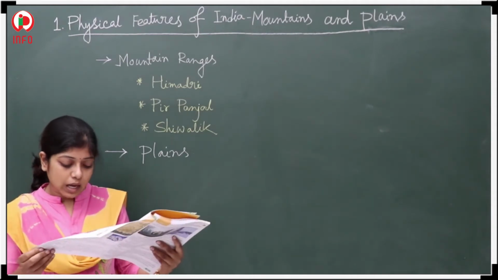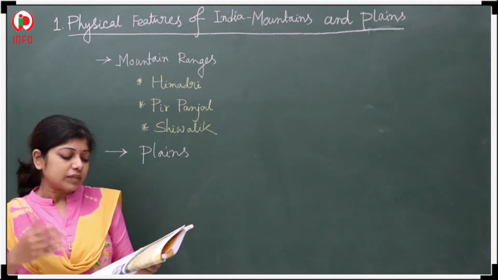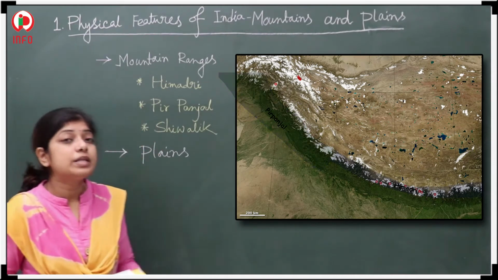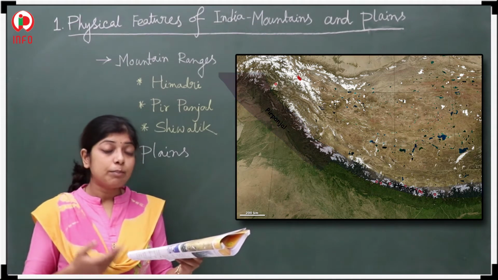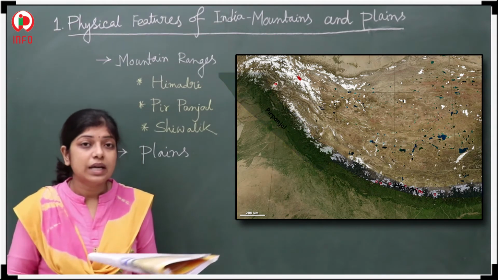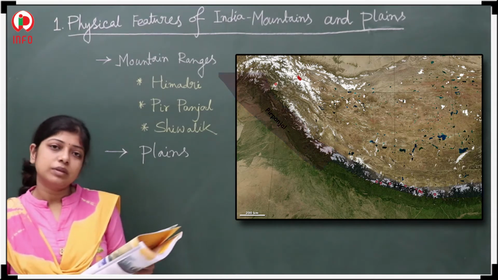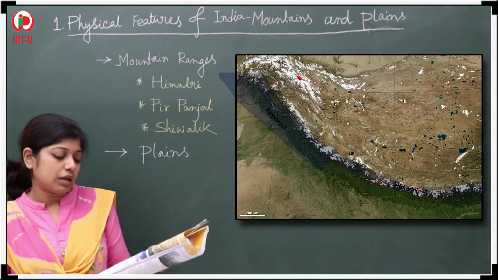Next, I want to tell you one more thing, that the middle Himalaya, or the Pir Panjal. Yes, the middle Himalayan range is also known as the Pir Panjal. But what is the location of the Pir Panjal? The middle Himalaya.